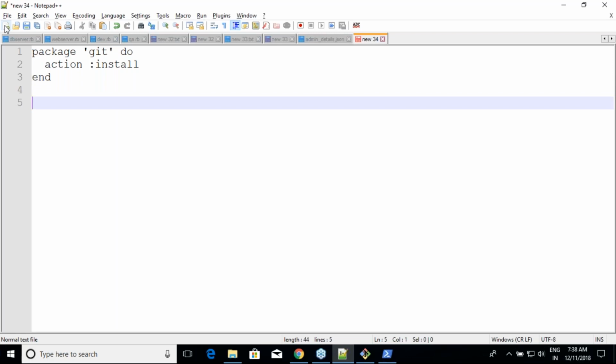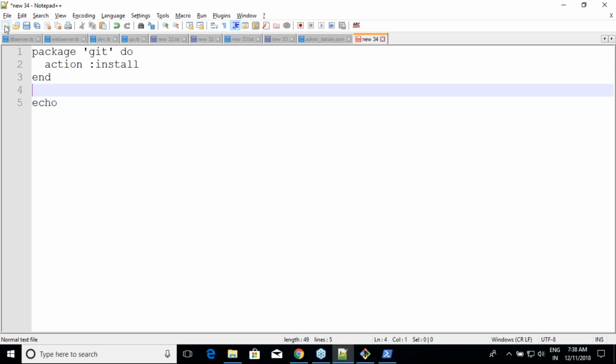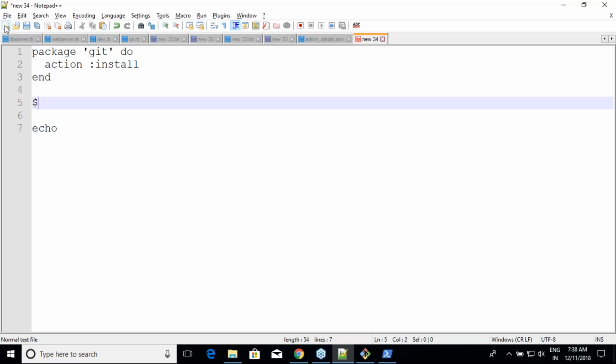and then I need to use this password somewhere. Let us assume that I want to use it over here. So before that, I'll write password equals databag underscore item of. What is my databag's name? Admins, right?